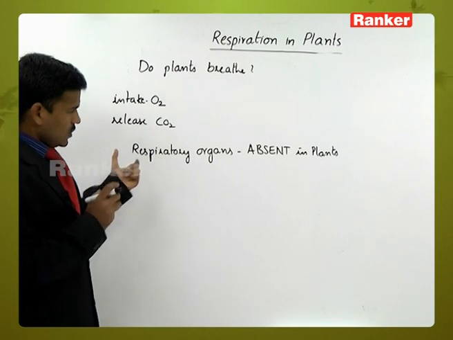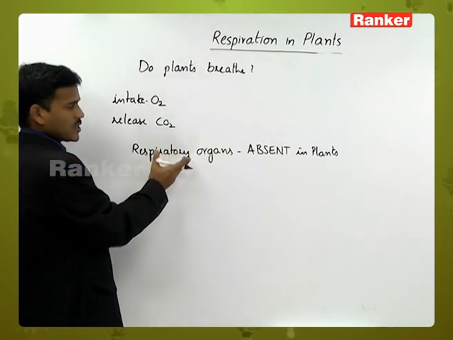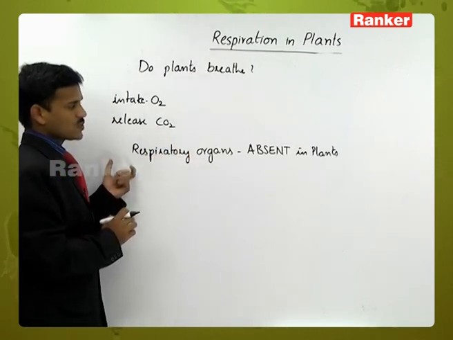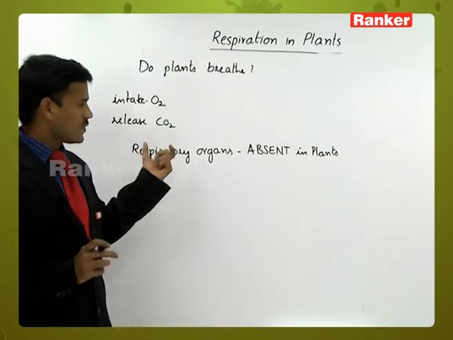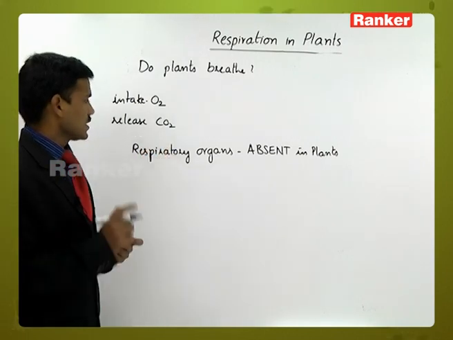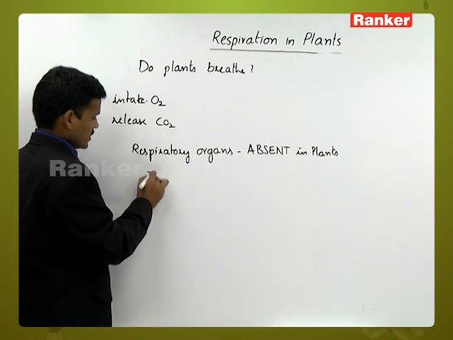So how does respiration take place in plants? What are the reasons for the absence of these respiratory organs? There are different reasons.